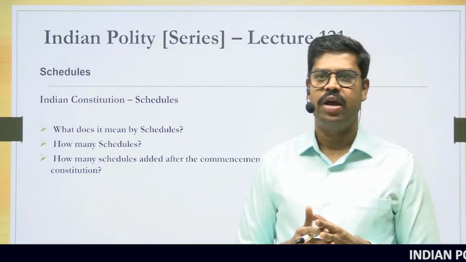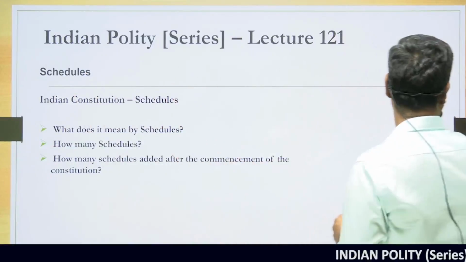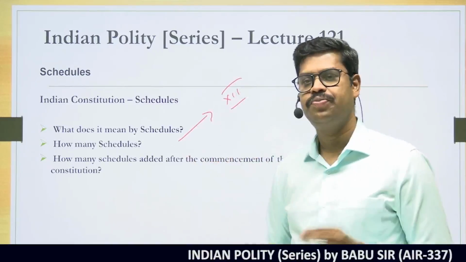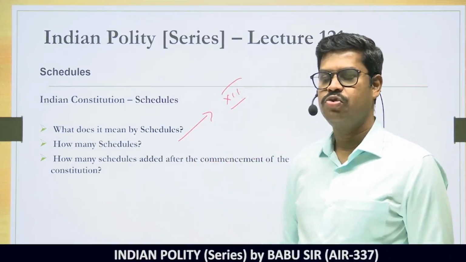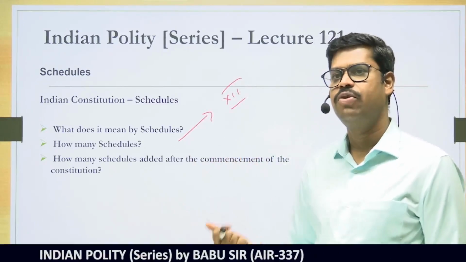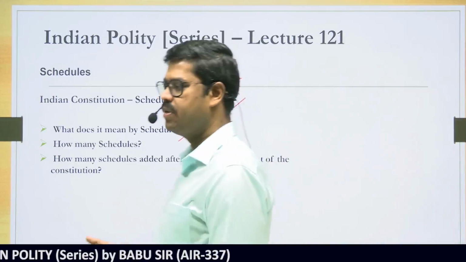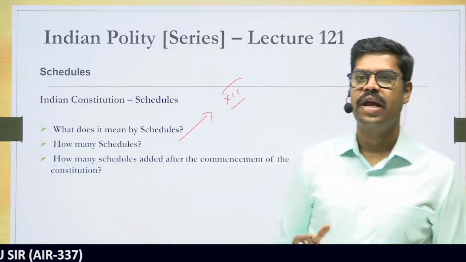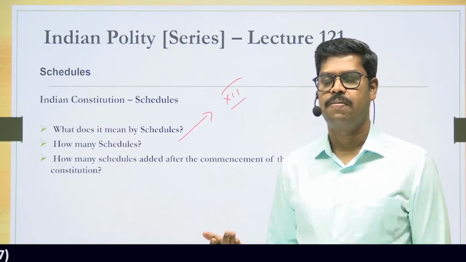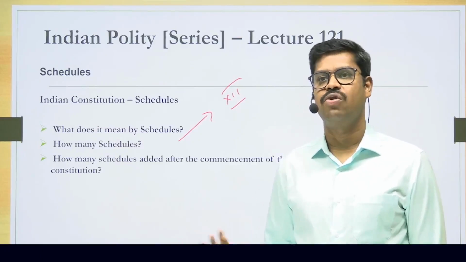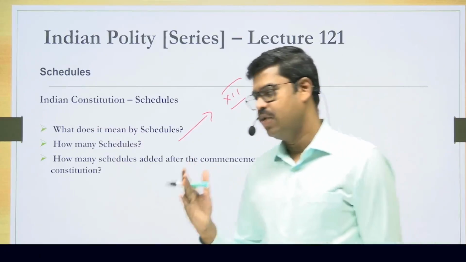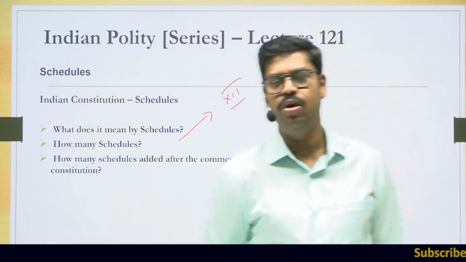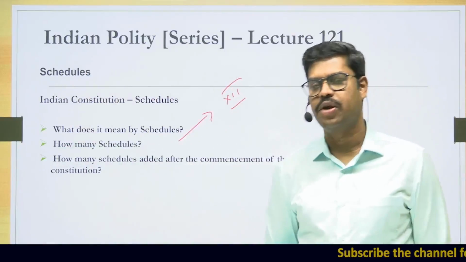How many schedules do we have today? Today we have 12 schedules in the Constitution. Of these 12, 8 schedules were there in the original Constitution. Schedule 9, Schedule 10, Schedule 11 and Schedule 12 were inserted by various constitutional amendments subsequent to the commencement of the Constitution. Schedule 9 was inserted by the First Constitutional Amendment Act. Schedule 10 was inserted by the 52nd Constitutional Amendment Act in 1985. Schedule 11 and Schedule 12 were inserted by the 73rd and 74th Constitutional Amendment Acts in 1992. Sometimes this itself can be asked as a question, so try to remember that.